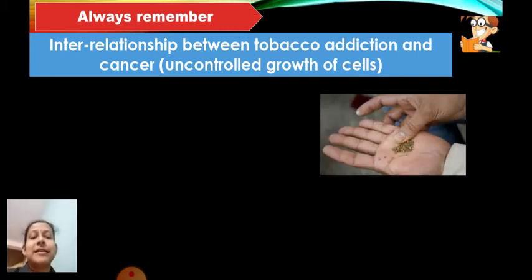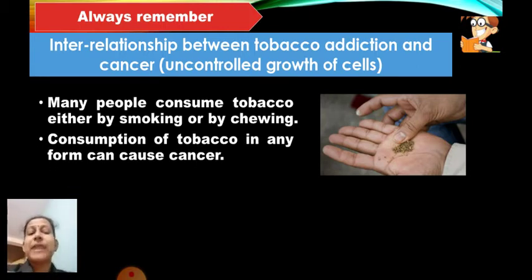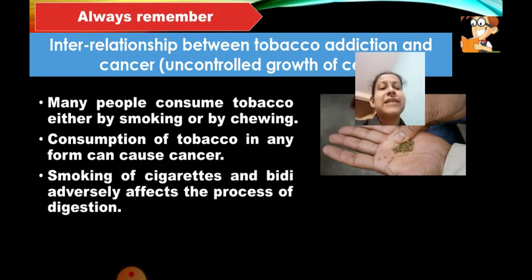You can see that some people have the habit of taking tobacco, such as gutka or pan masala, in the hand and putting it in the mouth. Many people consume tobacco either by smoking or by chewing. This is an example of chewing tobacco. Consumption of tobacco in any form can cause cancer. Smoking cigarettes or bidi adversely affects the process of digestion. Whenever you have the habit of eating tobacco, it will of course affect the digestion process.